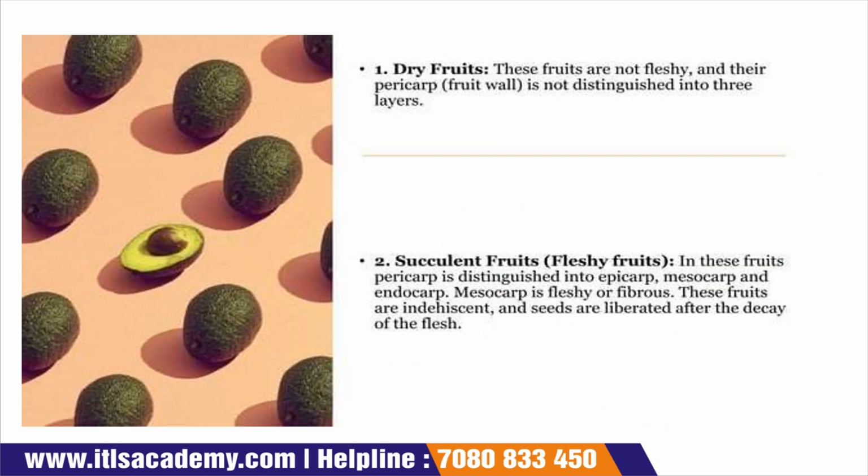Dry fruits, and the second one is fleshy fruits. Dry fruits are simply dry, so they are not fleshy, and their pericarps are not divided into three layers. When the fruits are fleshy in nature, the pericarp is divided, but in dry fruits it is not divided into three layers, that is exocarp, mesocarp and endocarp.